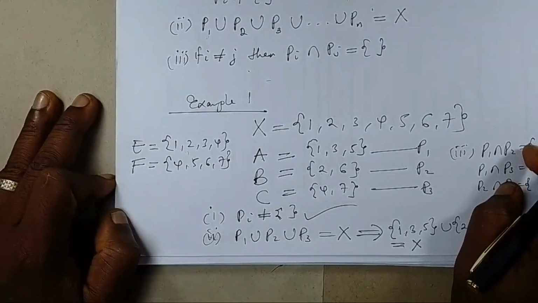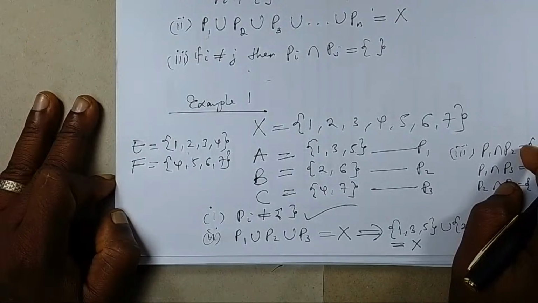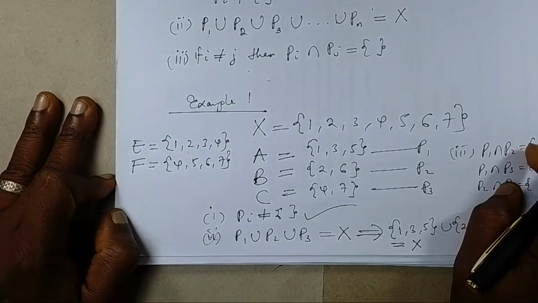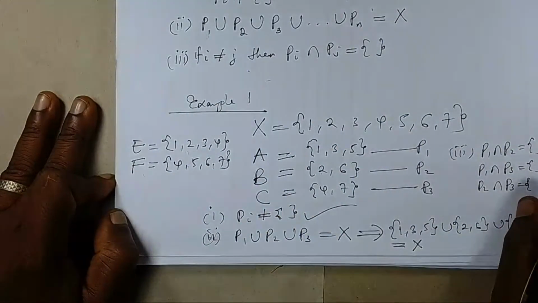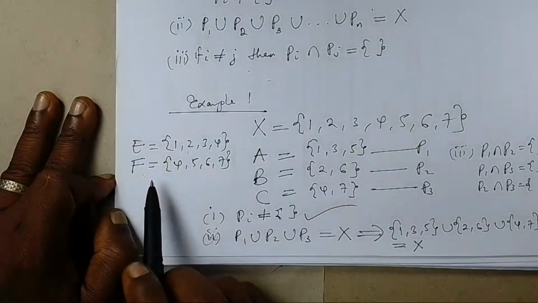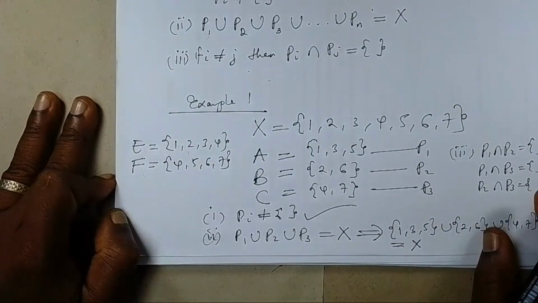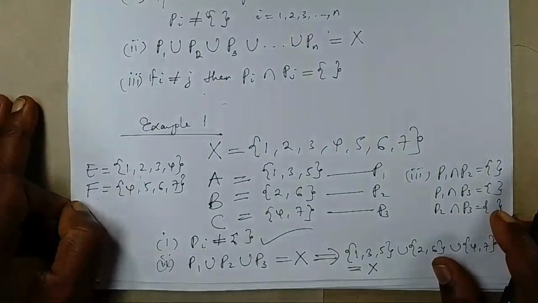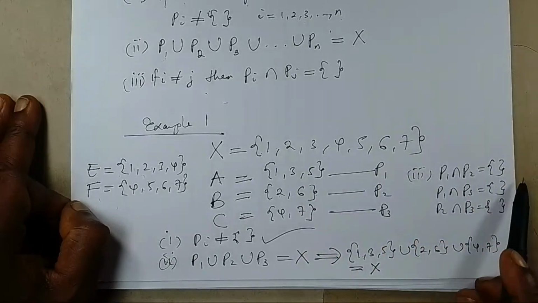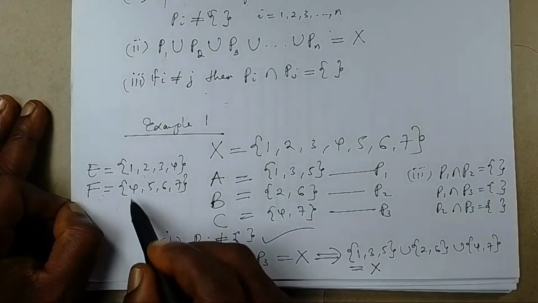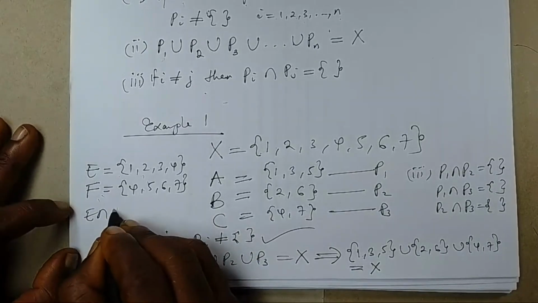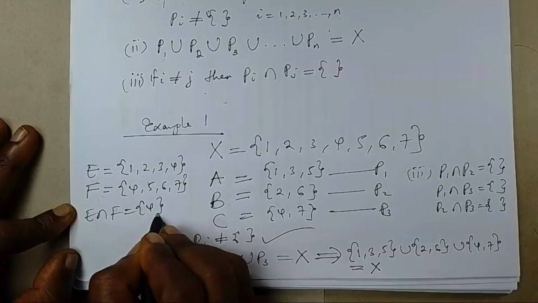However, if the subsets of X are partitions, not only must they fulfill the first condition, they must fulfill other conditions. Now, condition number 2. If you unite E and F, will it give you X? The answer is yes. Where do E and F fail to be partitions of X? They fail in rule number 3. Rule number 3 says their intersection must be empty. However, you will notice that the intersection of E and F is not empty, because the intersection of E and F gives you a singleton, which is in this case 4.